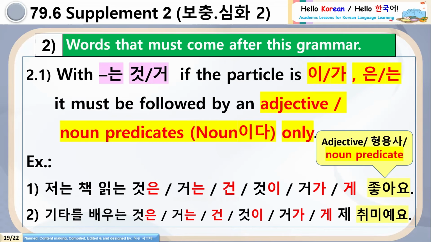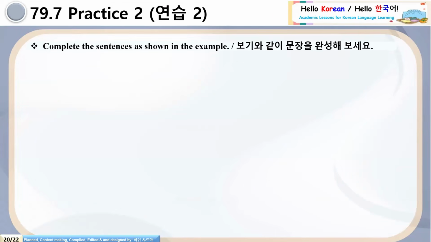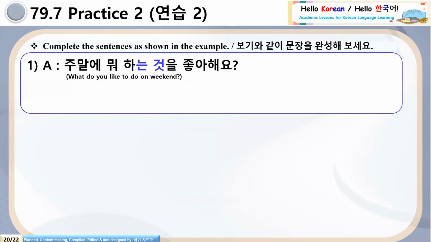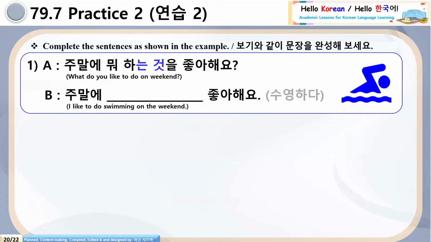Now it's time to do some practice. Complete the sentences as shown in the example. Number 1, A. 주말에 뭐 하는 것을 좋아해요? And you want to say, I like to do swimming. So, 주말에. See in the bracket, 수영 하다 is the action verb. Just add neun-geot here. Sentence will be 수영 하는 것을 좋아해요. See the combination, 것을. After the object particle, there is a verb only, 좋아해요.